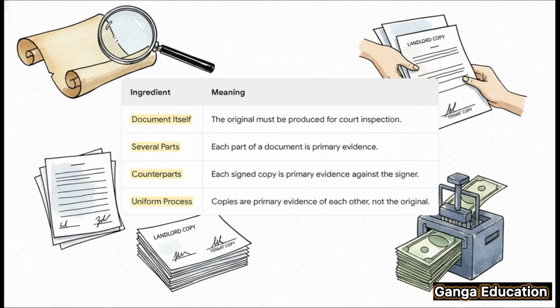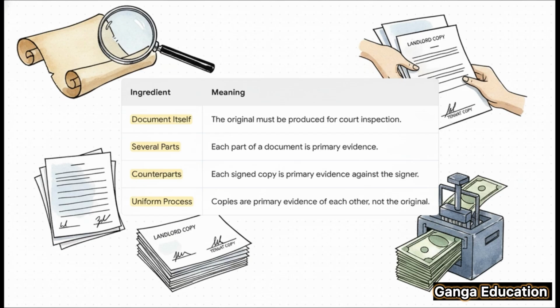You need the original. But then look at several parts. This means if a single contract is made in, say, 3 distinct parts, each one of those parts is considered an original piece of primary evidence. Then you have counterparts. Think about a lease agreement where the landlord and the tenant each have a copy. The copy signed by the tenant is primary evidence against the tenant, and the one signed by the landlord is primary evidence against the landlord.